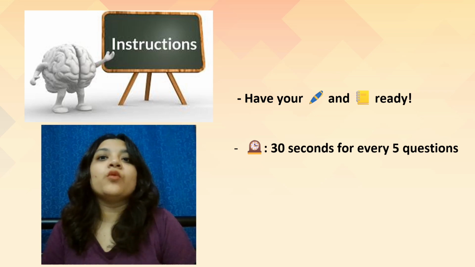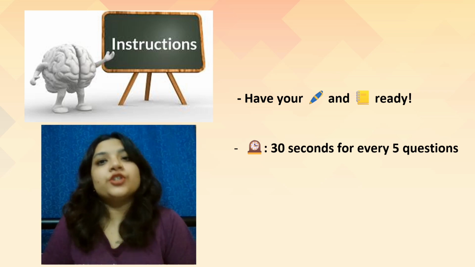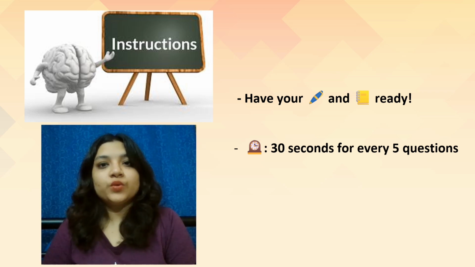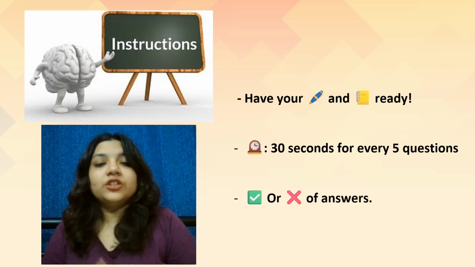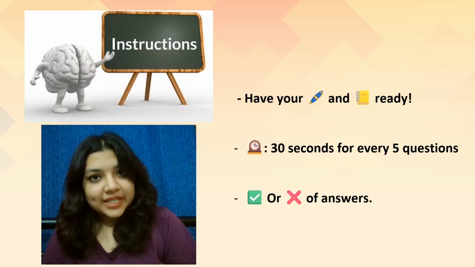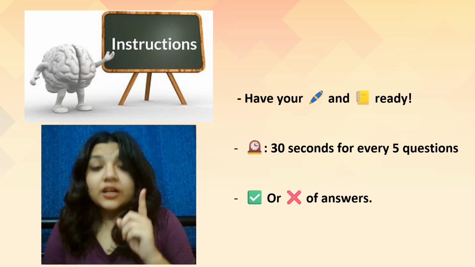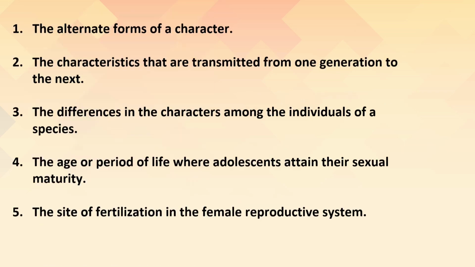In case you need more time, pause the video, or if you finished earlier, then you can forward and go to the answers directly. Right? So after the timer ends, we will check whether you've got your answers correct or wrong. I hope it's clear. So the first set of questions are as displayed on the screen.